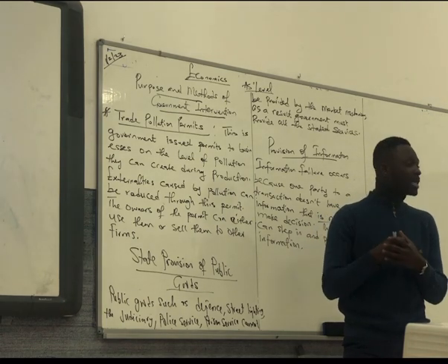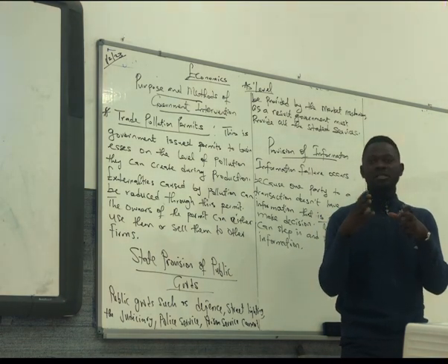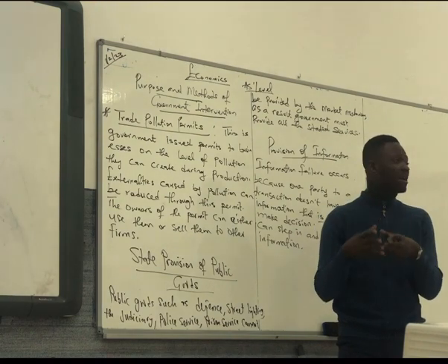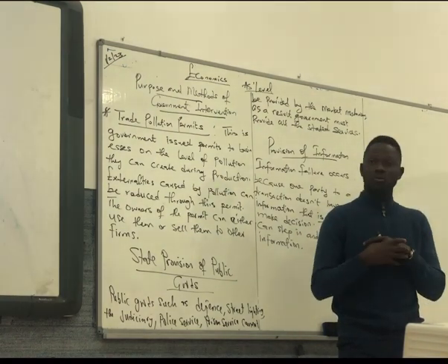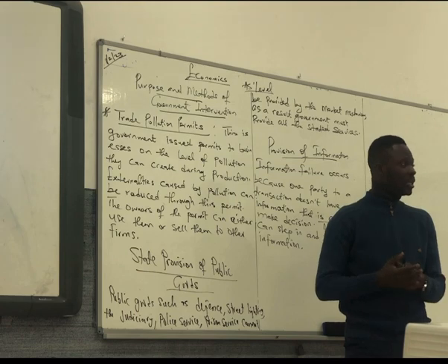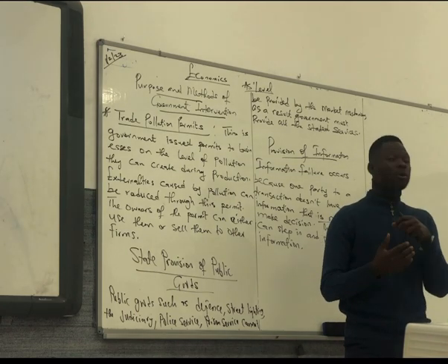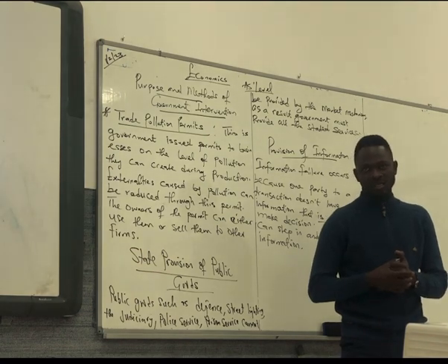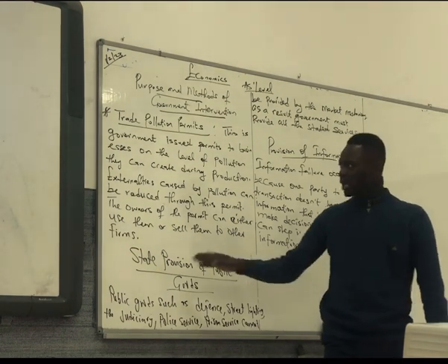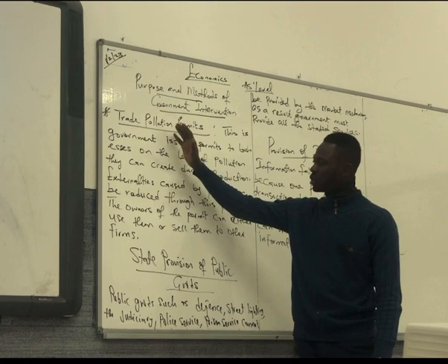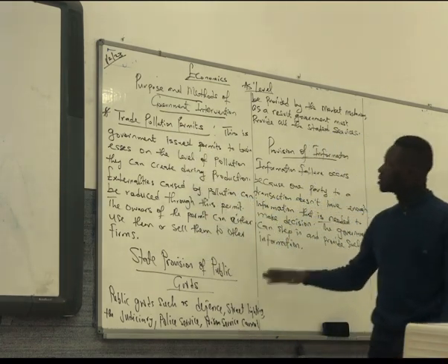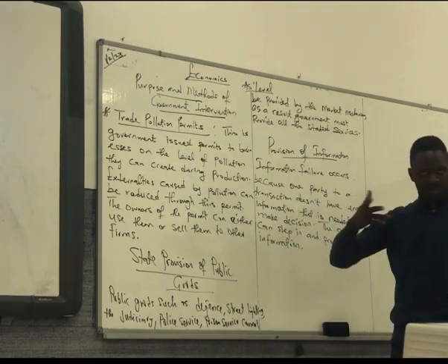Government will use maximum prices when government wants the goods provided or produced by firms to be affordable by consumers. Government will use minimum prices for goods that government feels are not good for the society. That's about that. So today we need to talk about the use of trade pollution permits, state provision of public goods, and provision of information.